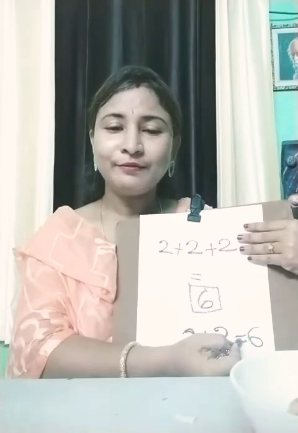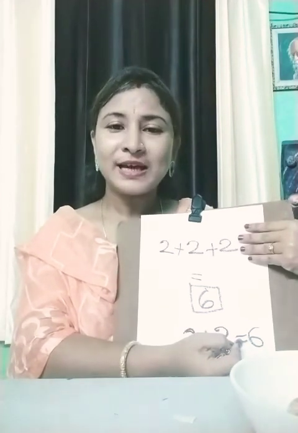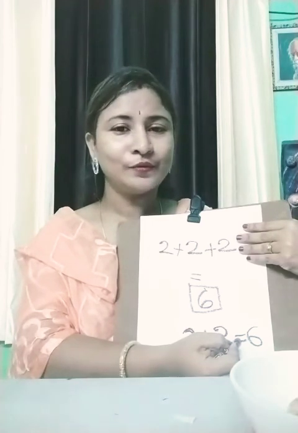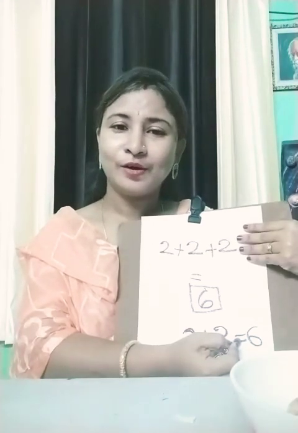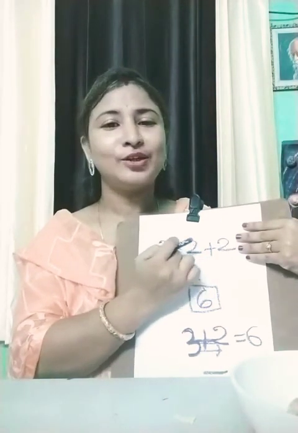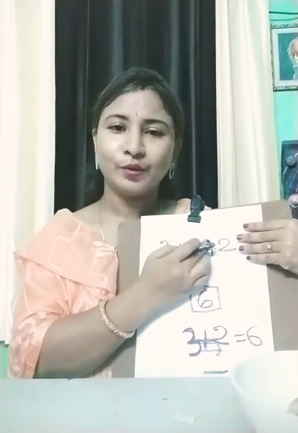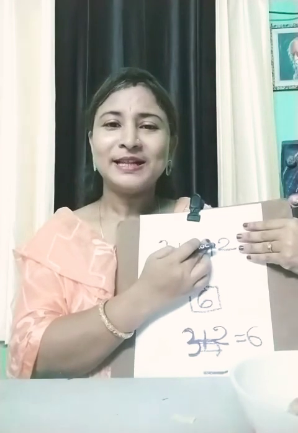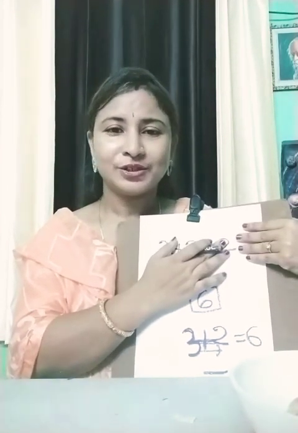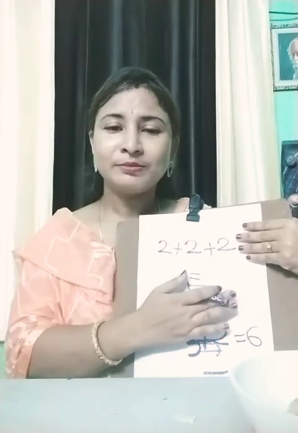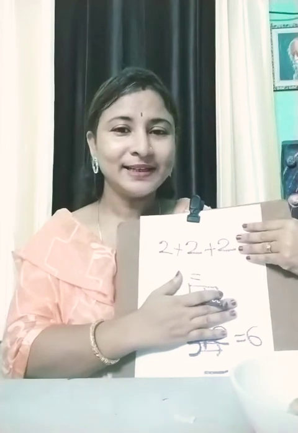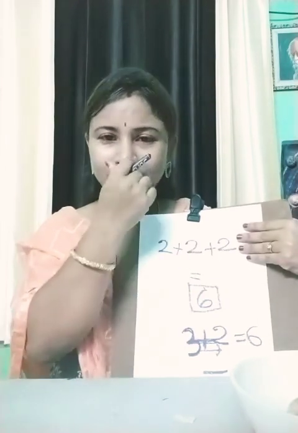So when we do repeated addition of the same number, we will not go for addition, we will go for multiplication. And when the numbers are not equal, then we will go for addition. And for the same number repeated addition, we will go for the easiest one, and that is multiplication.